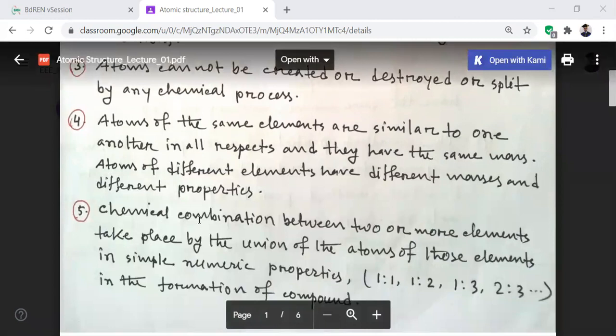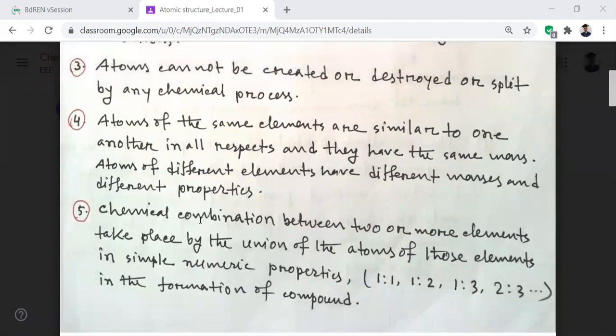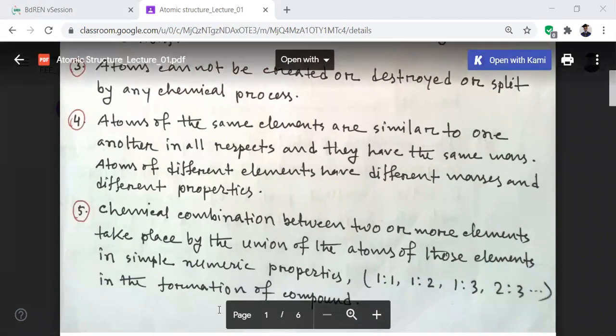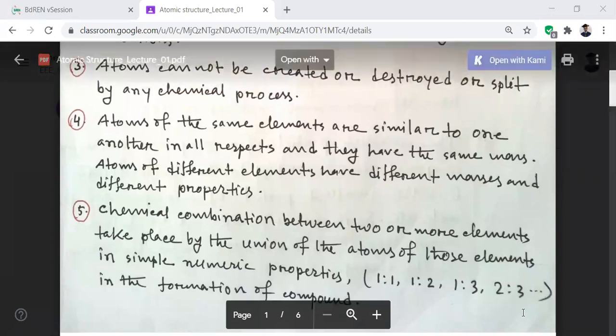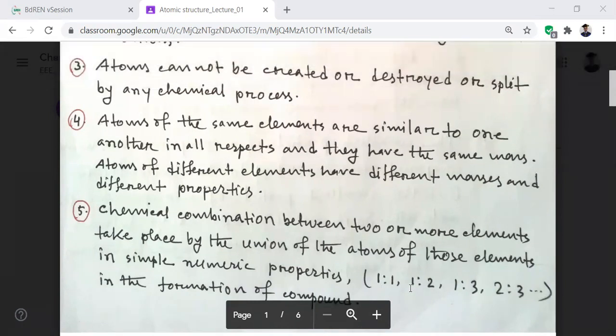Number five, chemical combination between two or more elements takes place by the union of the atoms of those elements in simple numerical proportion. That means when compounds are formed, the chemical combination of two or more atoms or elements takes place by the union of the atoms of those elements in simple numerical proportion. That means 1:1, 1:2, 1:2:3, 2:2. For example, 1:1 means hydrogen, H2, 1:1. H2O, 1:2. H3O, 1:3. Okay, this is a pattern.